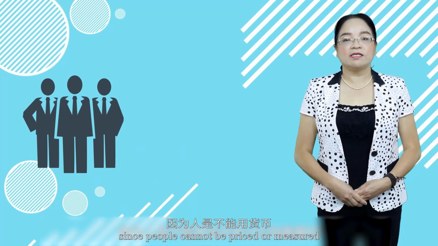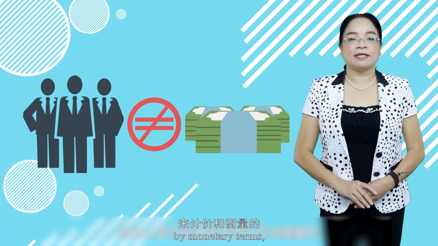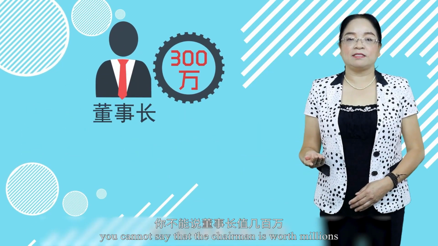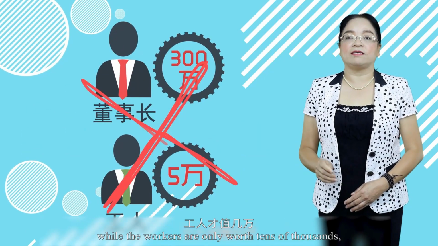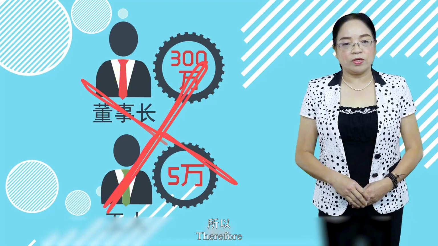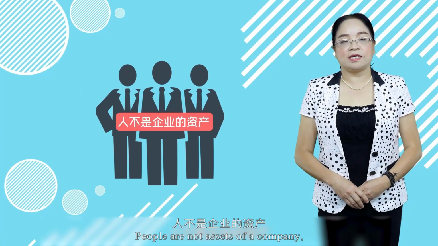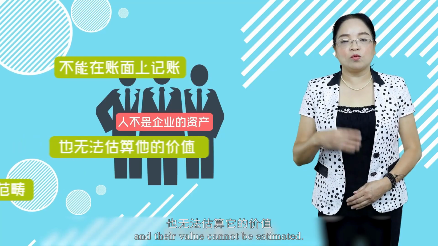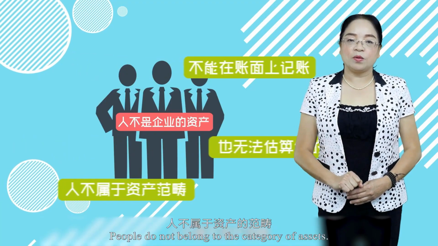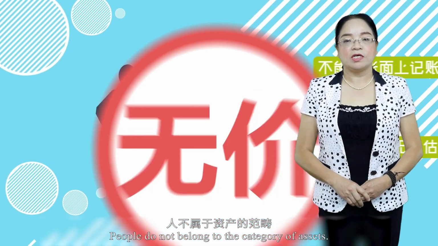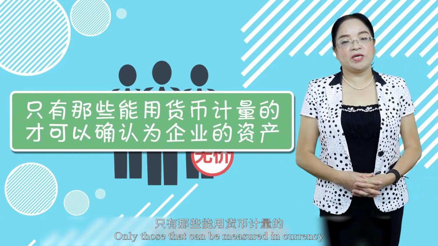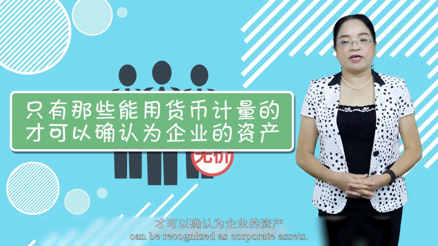However, since people cannot be priced or measured by monetary terms, you cannot say that the chairman is worth millions while the workers are only worth tens of thousands. Right. Therefore, people are not assets of a company. They cannot be recorded on the books, and their value cannot be estimated. People do not belong to the category of assets. People are priceless. Only those that can be measured in currency can be recognized as corporate assets.